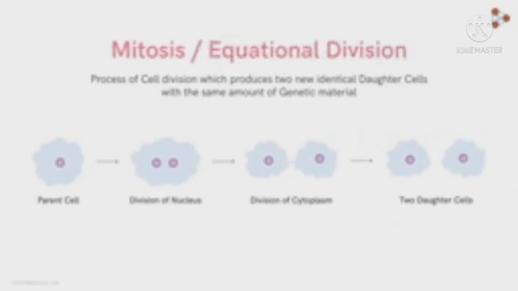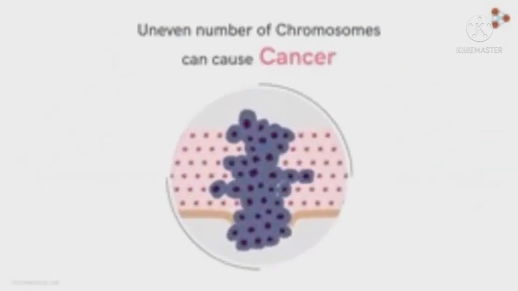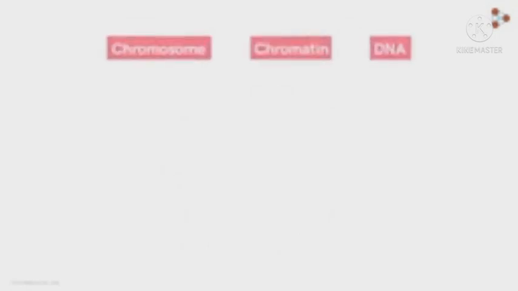It's extremely important to maintain the amount of genetic material in any cell because uneven number of chromosomes in a cell can lead to abnormalities like cancer. Now, before moving ahead with the concept of mitosis, let's get through with a few important terms first. We've something called the DNA, chromatin, and chromosomes. So let's find out what exactly these concepts are.